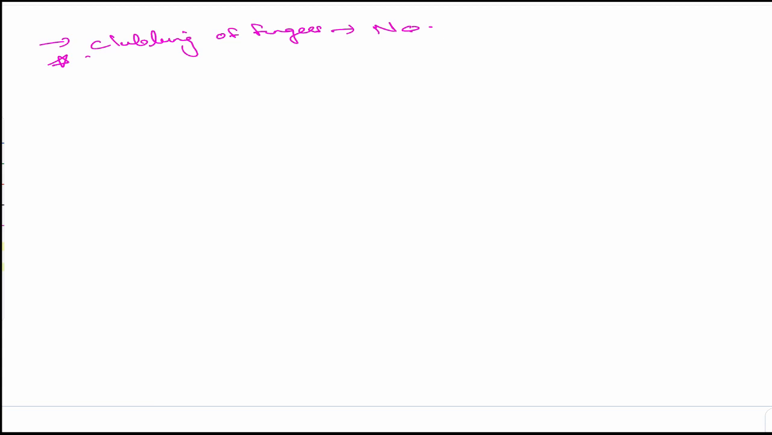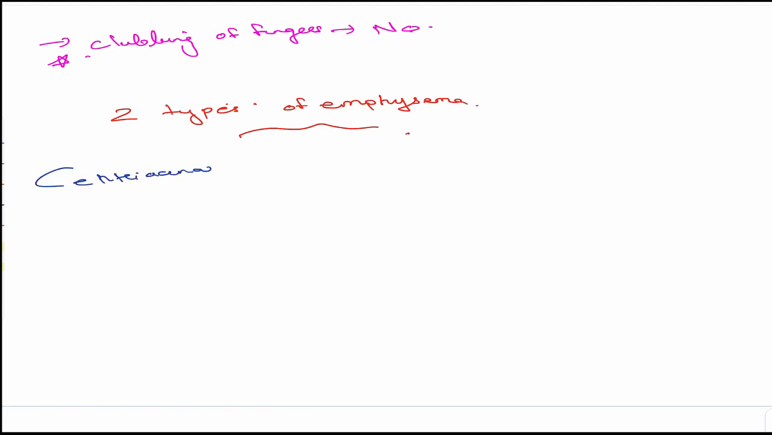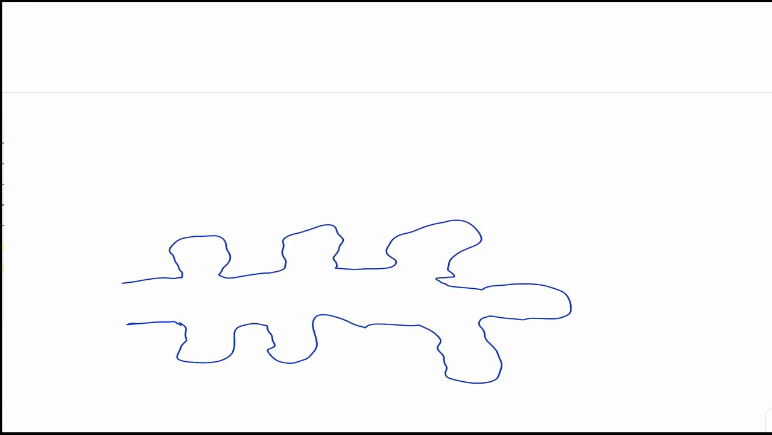Before that, I want to tell you about two different types of emphysema. The first one is centriacinar emphysema, and then we have panacinar emphysema. It's a very simple concept. Don't go for the name.